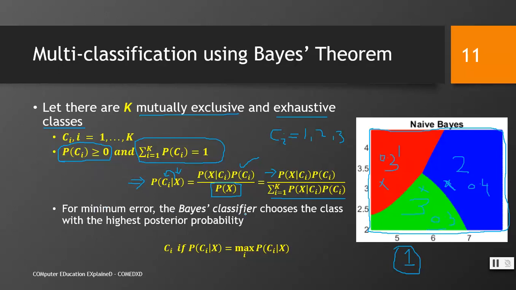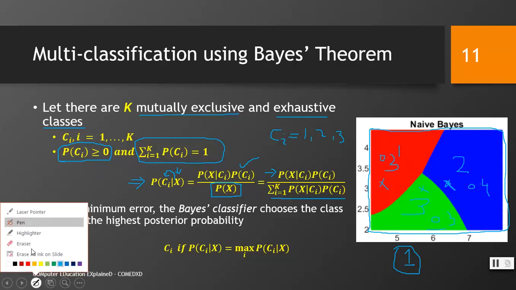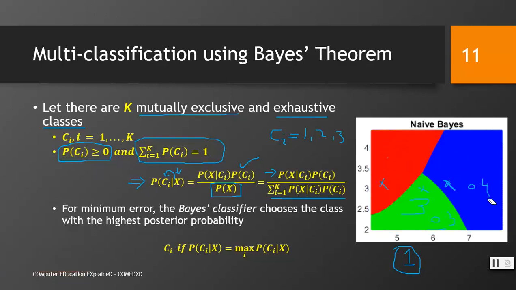For minimum error, the Bayes classifier chooses the class with the highest posterior probability. This is interesting because we have three classes, and we have to find out, but before that we look at the denominator. You can understand that we have the data set, so the probability of x would be 1. We can equally ignore it, remove it.